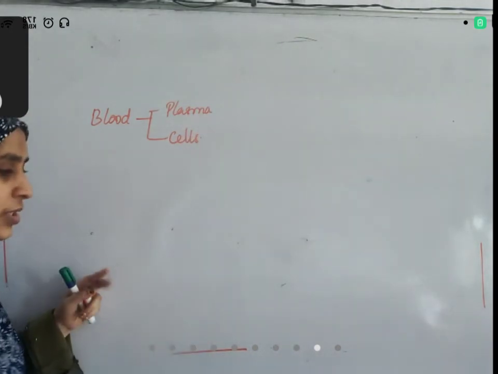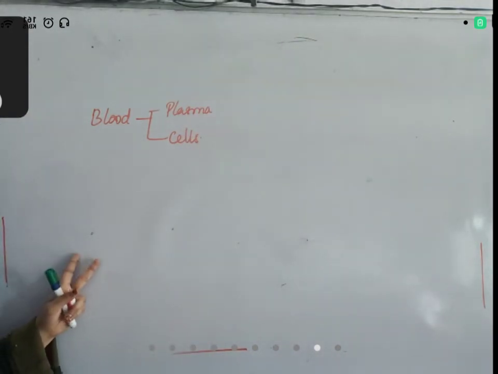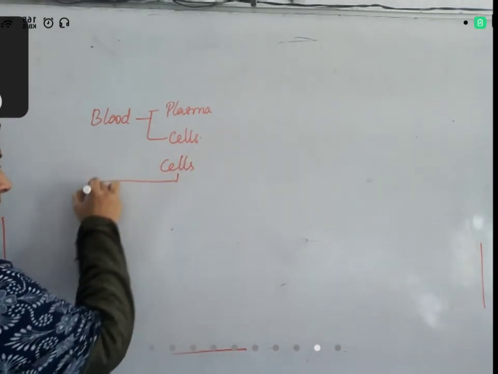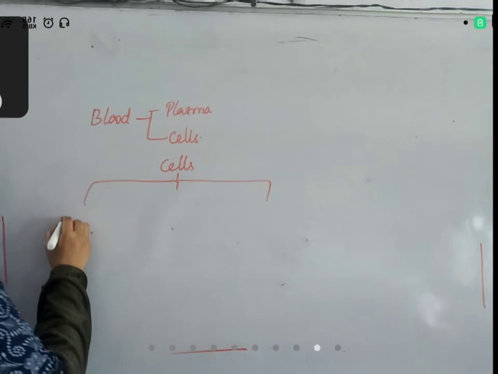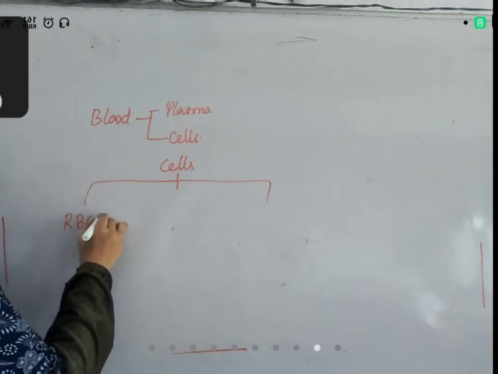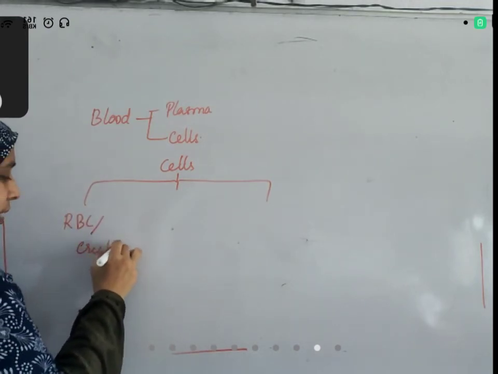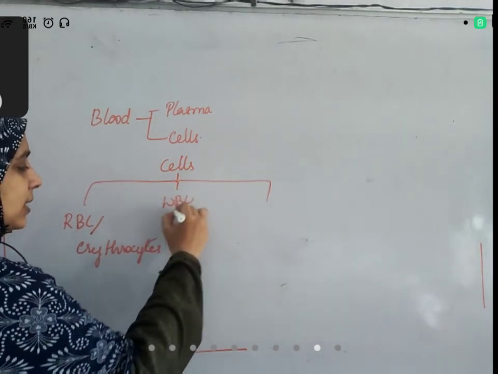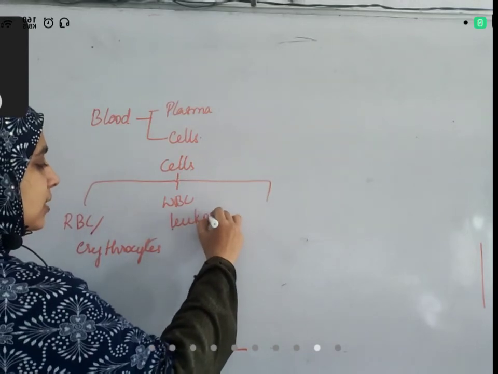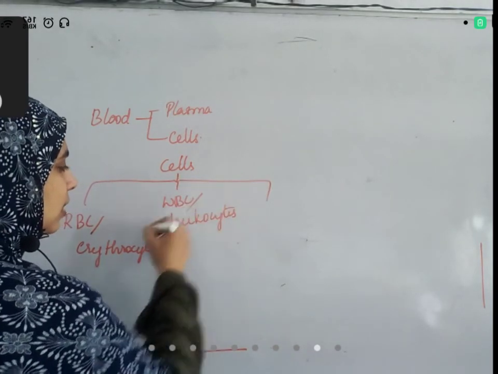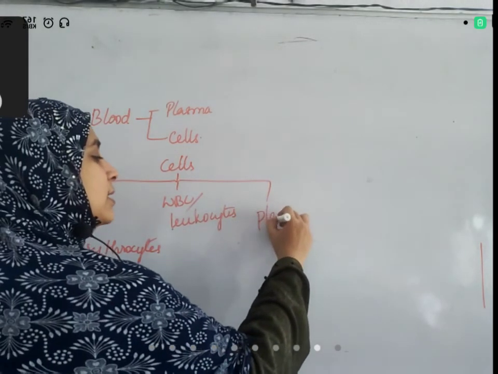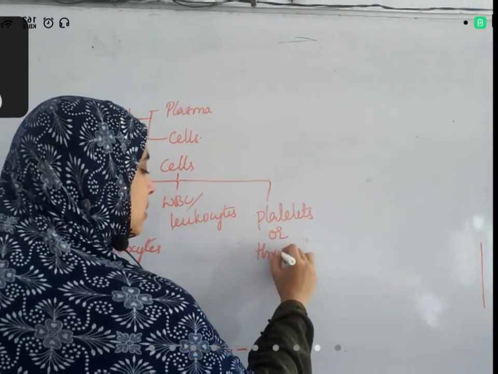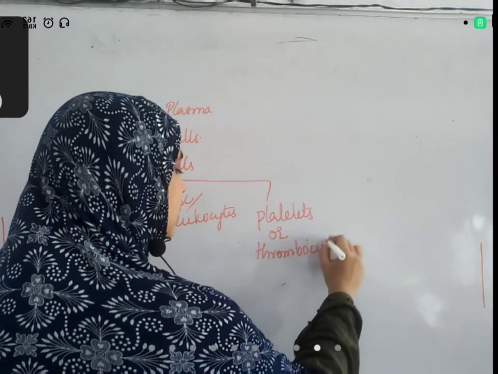All the substances we discussed are dissolved in plasma. Now we'll discuss cells. Blood cells are of three types. First, RBC or erythrocytes. Second, WBC or leukocytes. Third, blood platelets or thrombocytes.